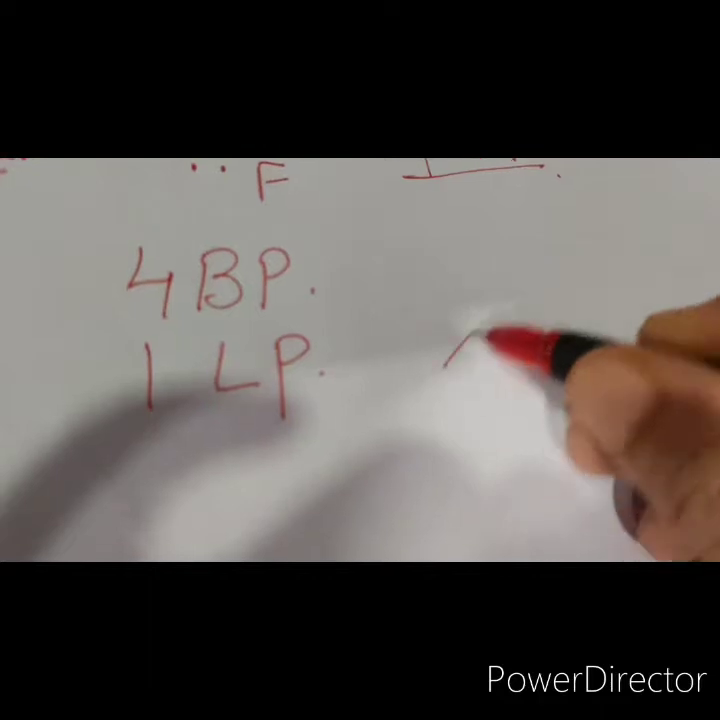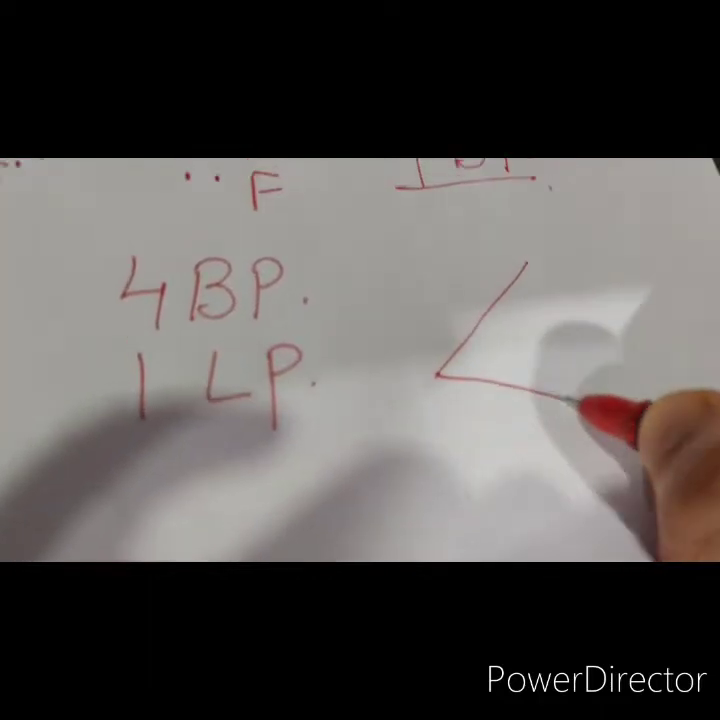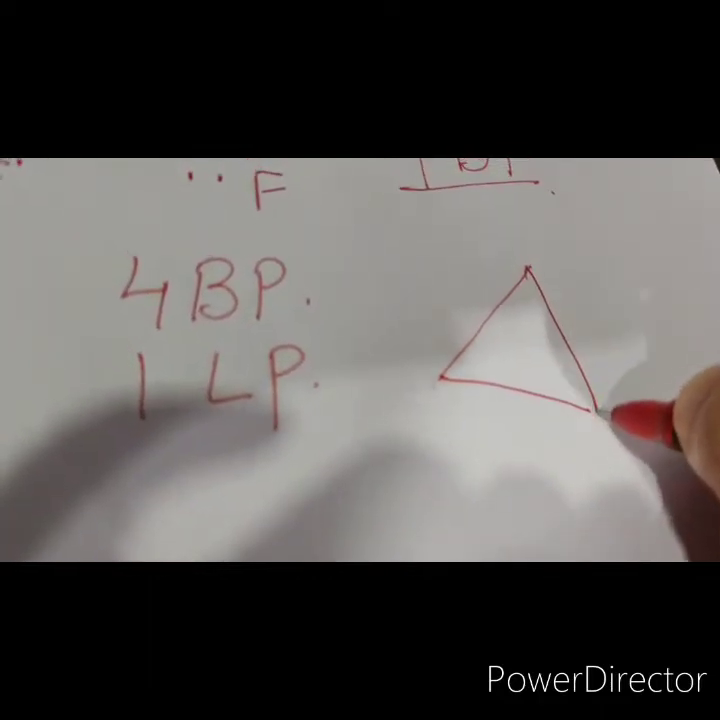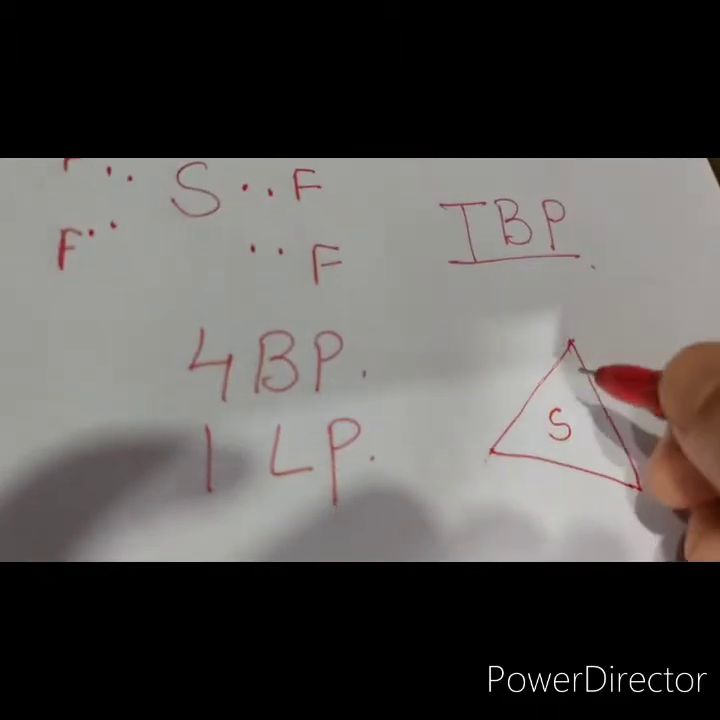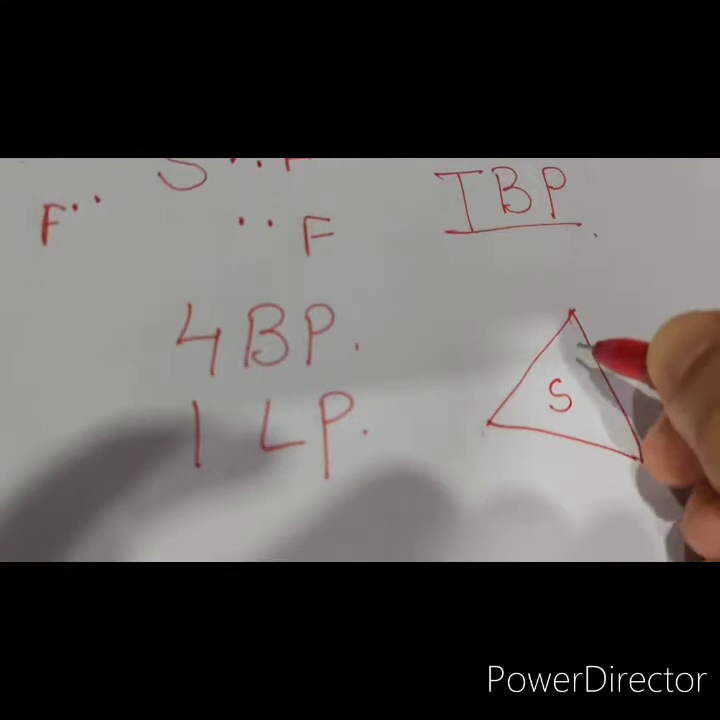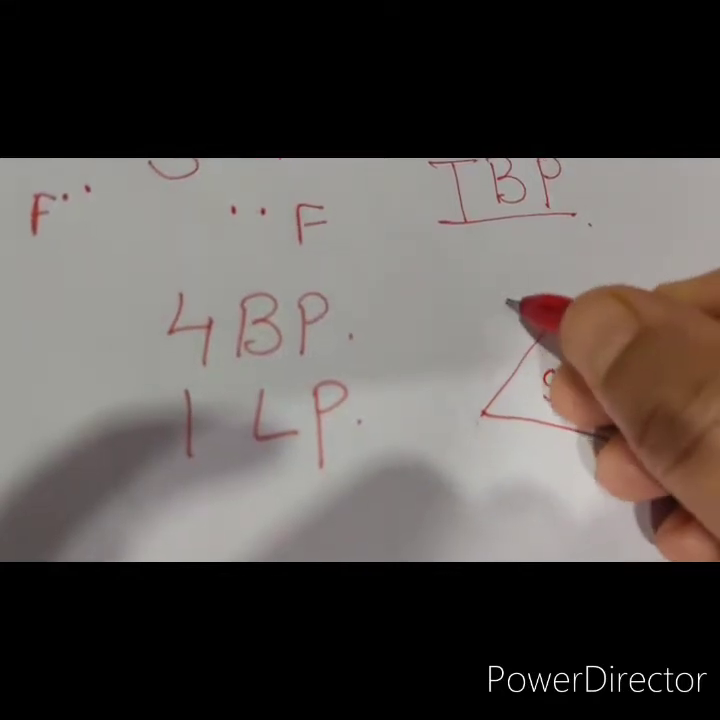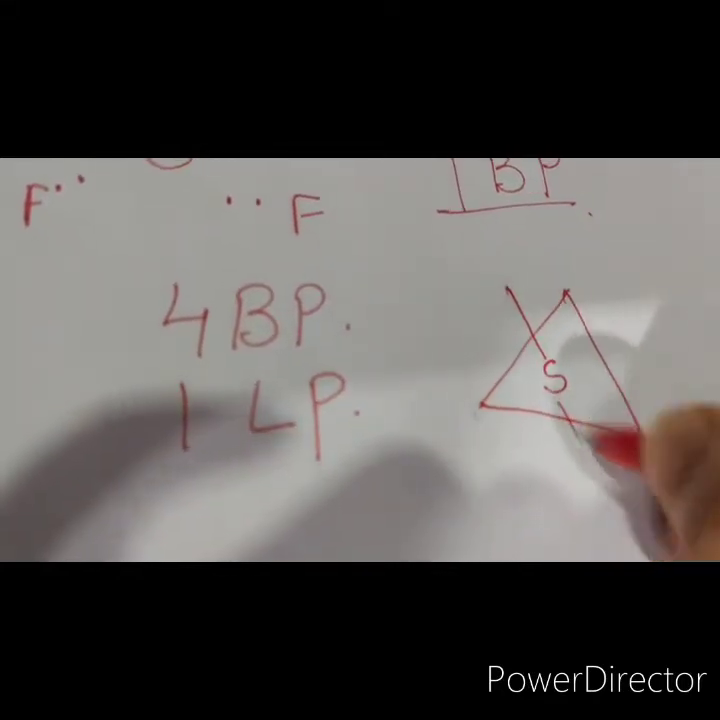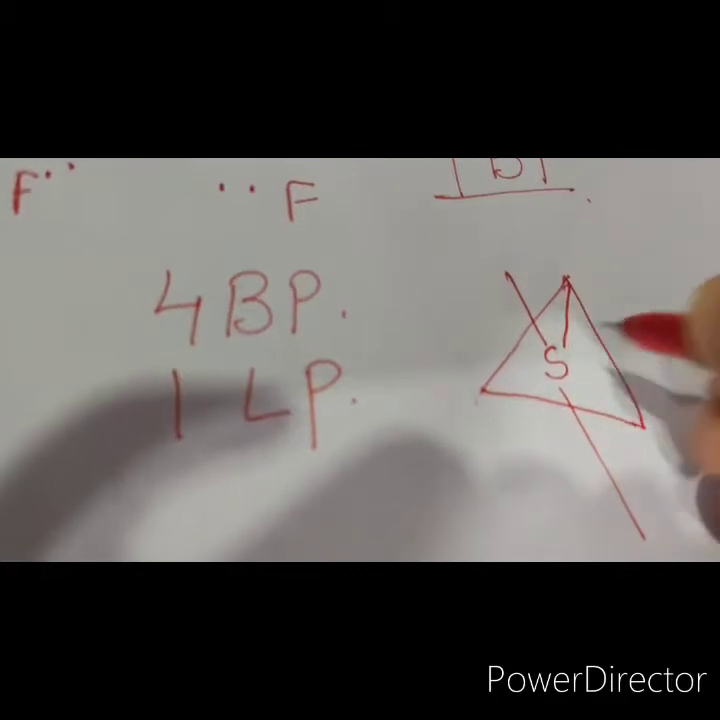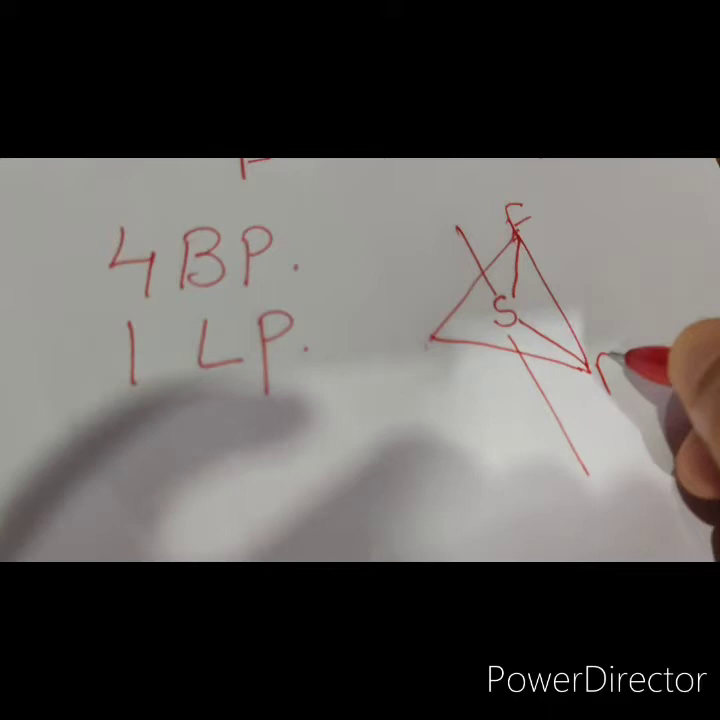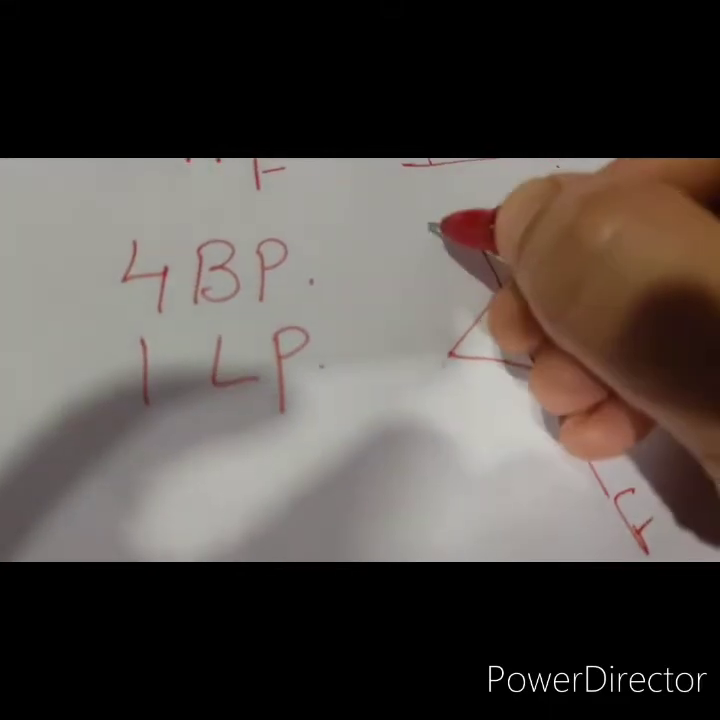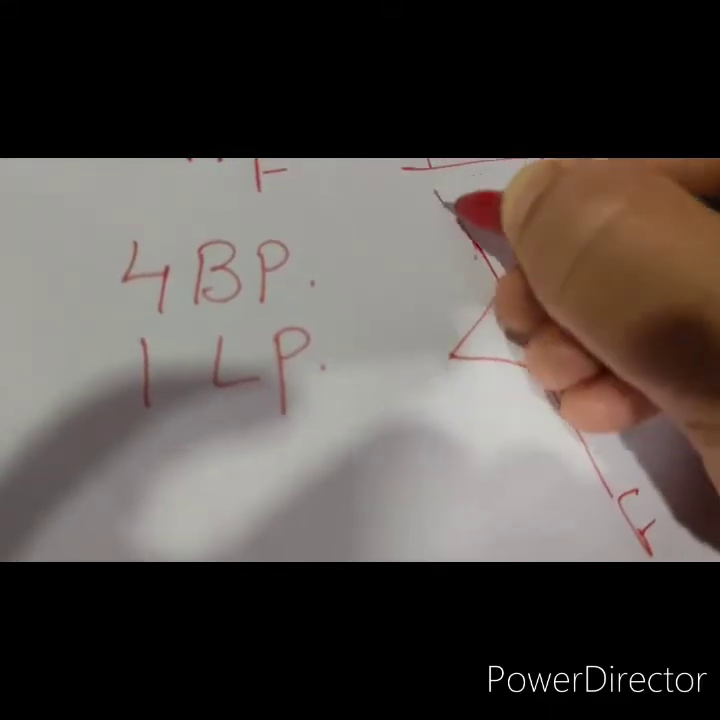Now let us draw the TBP arrangement. It is like this. You will draw the TBP arrangement like this, right? So I'll write the central atom sulfur here, and there are 4 bond pairs. So let me show you. These are the 4 bond pairs. This is fluorine, fluorine, fluorine, and fluorine.